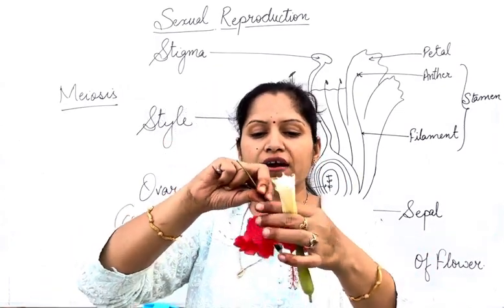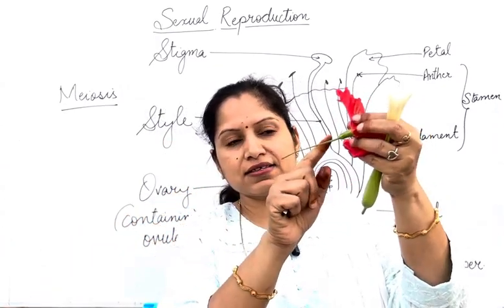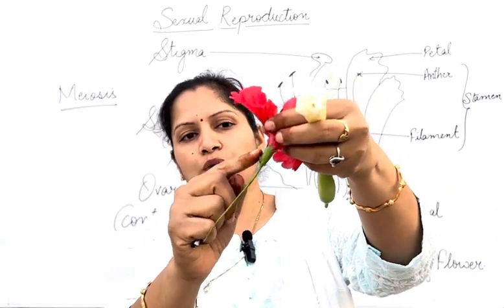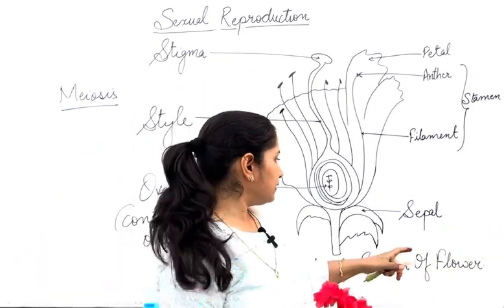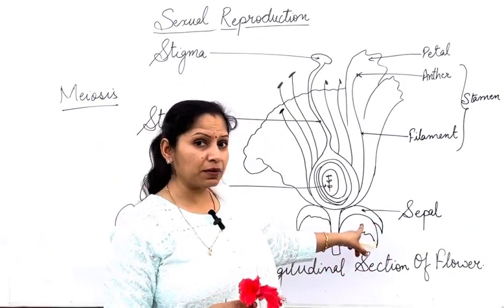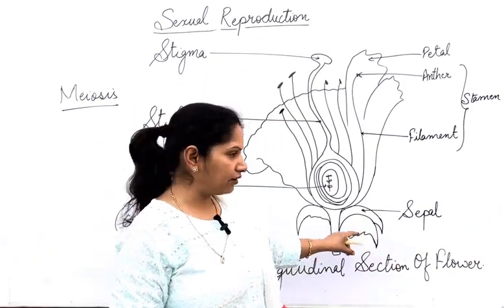So a flower has, at the base, a stalk, and then we have the sepal. This green part is known as sepal. In the diagram it's shown here. These are the sepals. Okay, that's green in color.